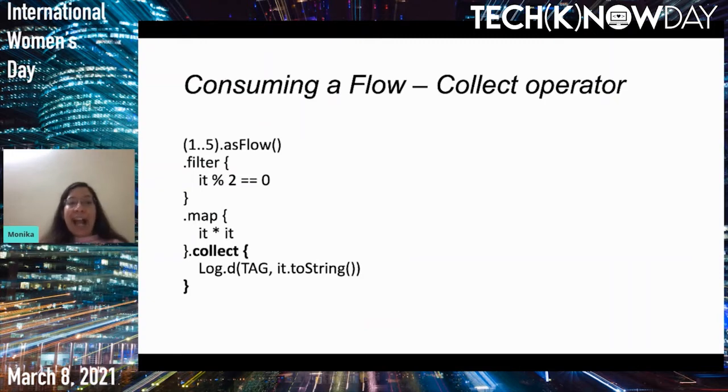So we'll have a range of numbers 1 to 5, we'll convert it into a flow, then we'll perform a filter on it, and we'll filter out those values which are not divisible by 2, and once we get the result, we'll map it. That is, in map we'll take the square of it, and then we want a collector. So we have this collect operator which collects the flow stream, and then it simply prints it. So the collect operator consumes your flow stream, and there is one more operator which consumes your flow stream,